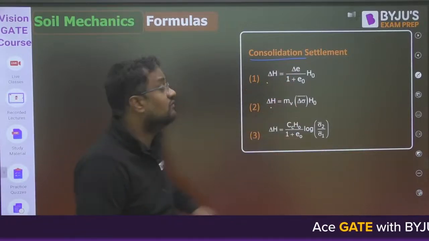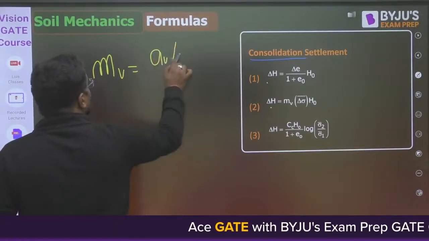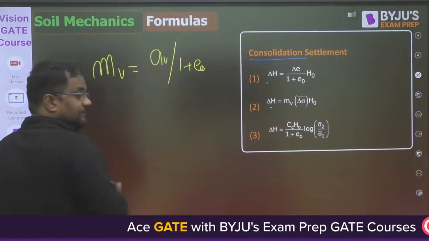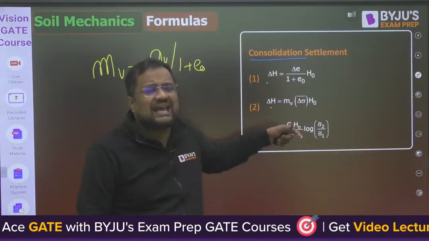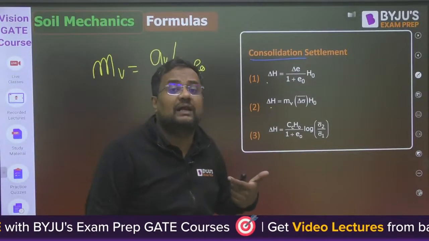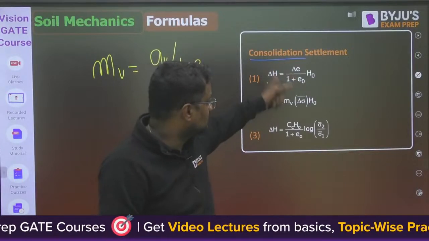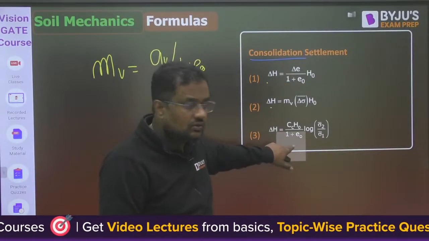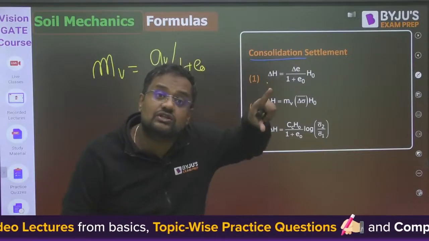mv is the coefficient of volume compressibility. av upon 1 plus e naught. So delta H is this or delta H is this. Any formula you can apply depending upon whatever the parameter. Suppose mv is not given, delta e is not given, so you will be applying this formula. Generally this formula is asked. These are all primary consolidation settlement.